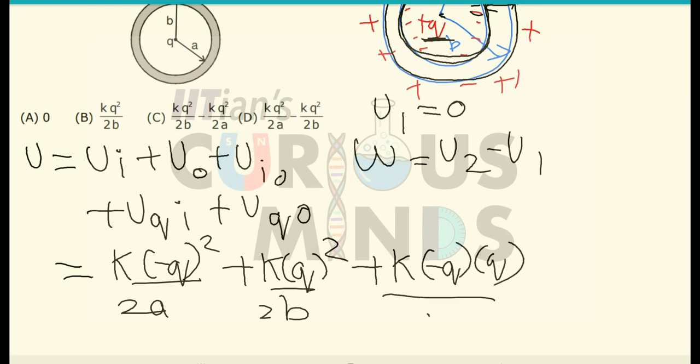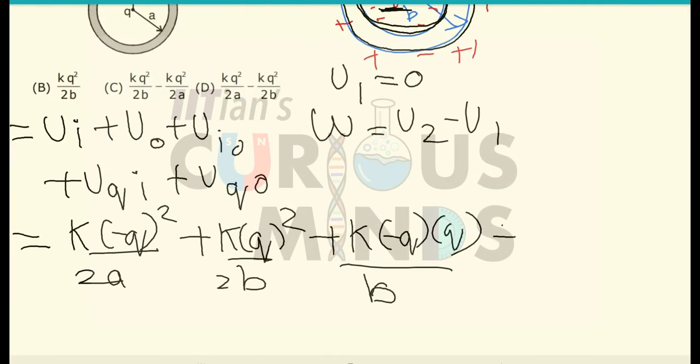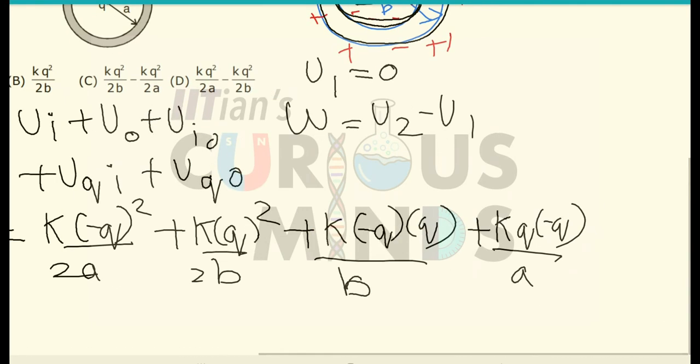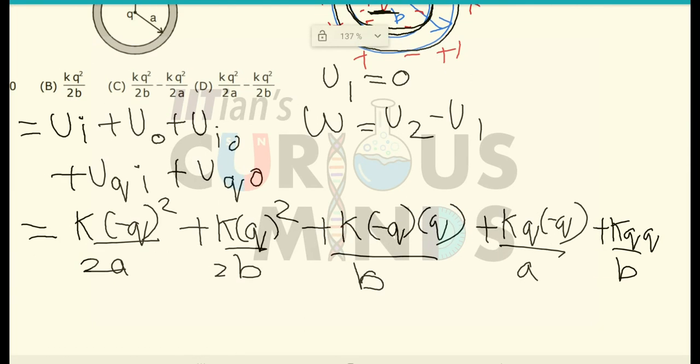It is equal to k minus q times plus q divided by b, the radius of the outer shell, plus k q times minus q divided by a, the interaction between the central charge and the inner shell, plus k q divided by b. This is the energy developed due to the interaction between the central charge and the outer shell.